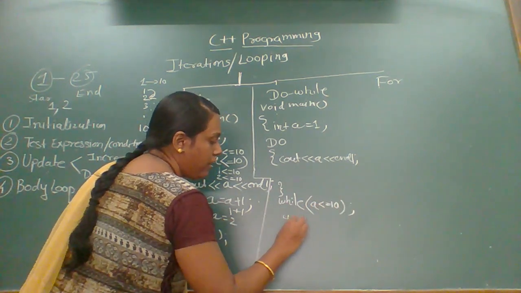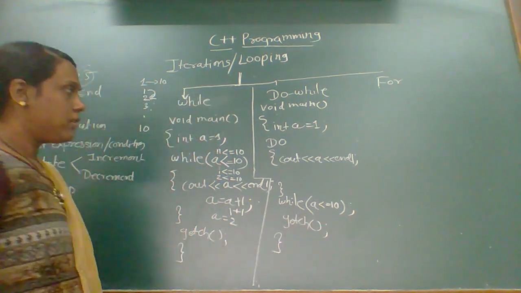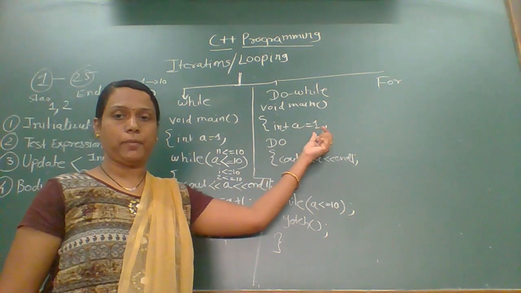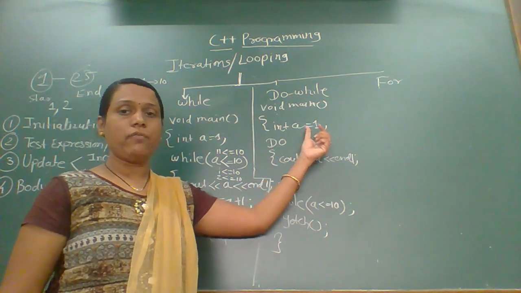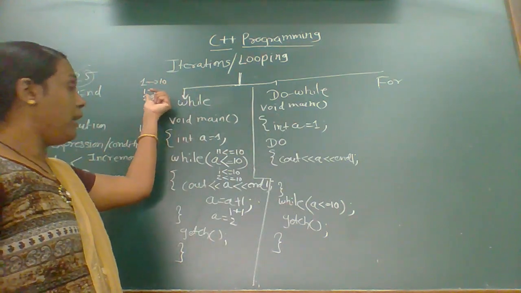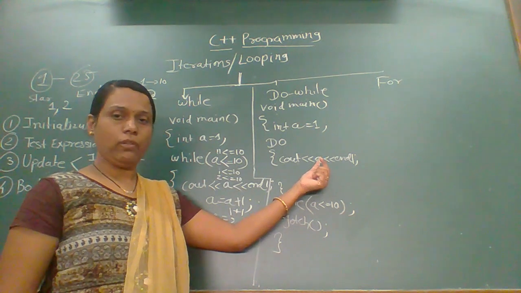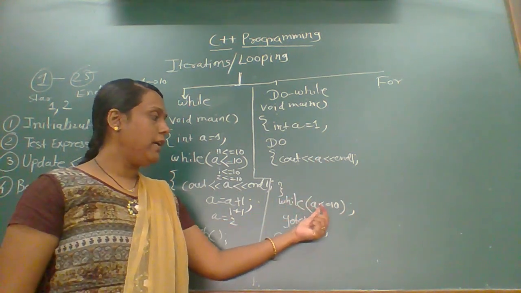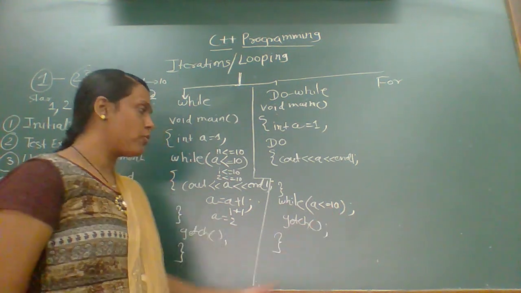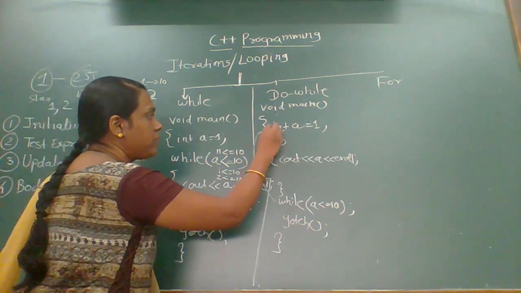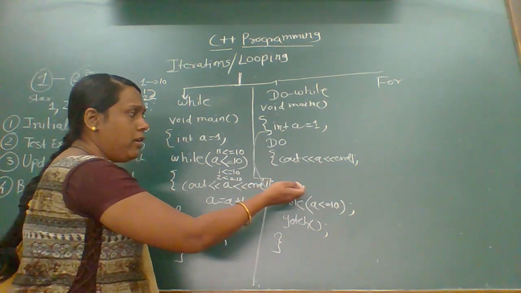And after that, getch is there. Now what happens is here a is equals to 1. So we are going to start the loop from 1 as we are printing the numbers from 1 to 10. Then it will print 1. Then it will come here, again it will check 1 is less than or equals to 10, yes, condition is true.